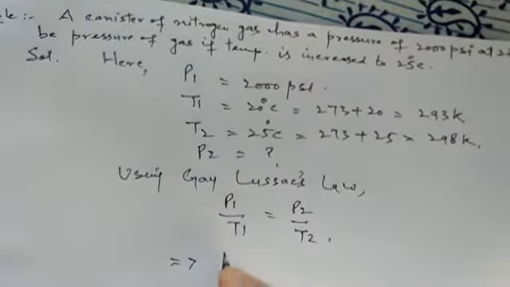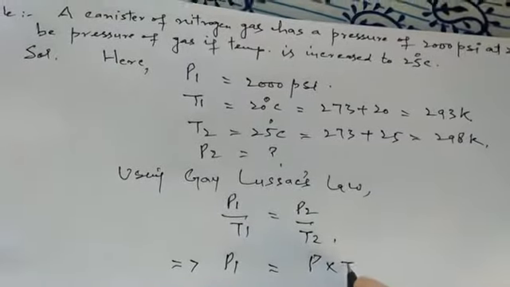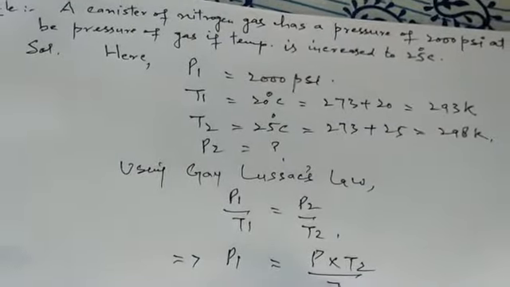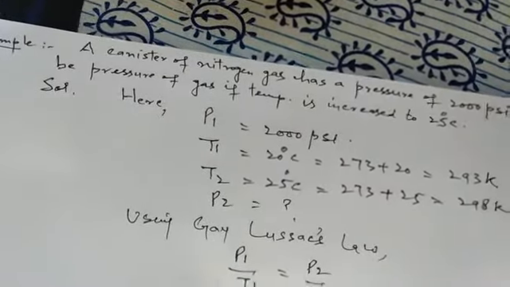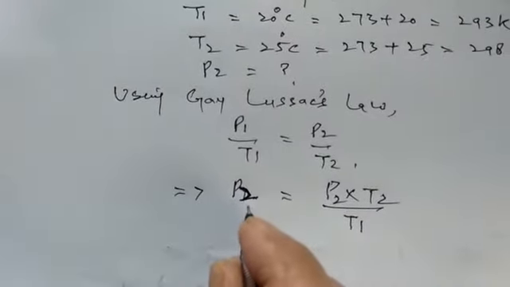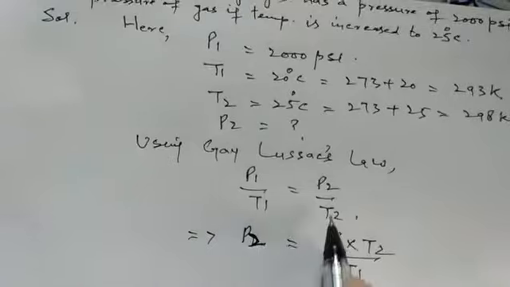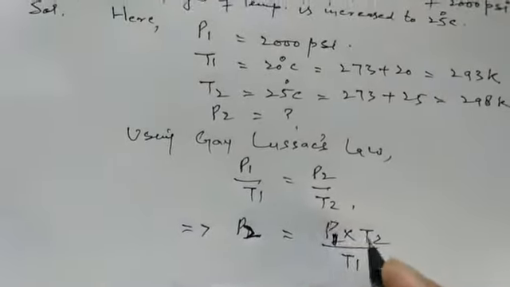So P2 will be equal to P1 multiplied by T2 by cross multiplication, divided by T1. So P2 will be equal to P1 into T2 divided by T1.